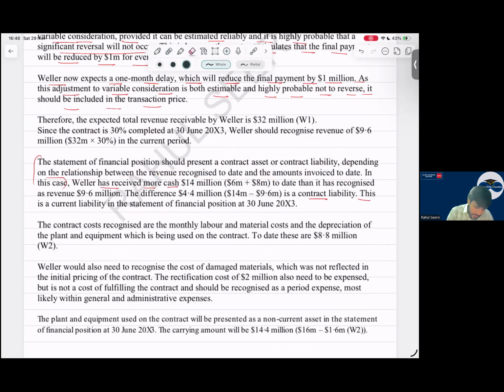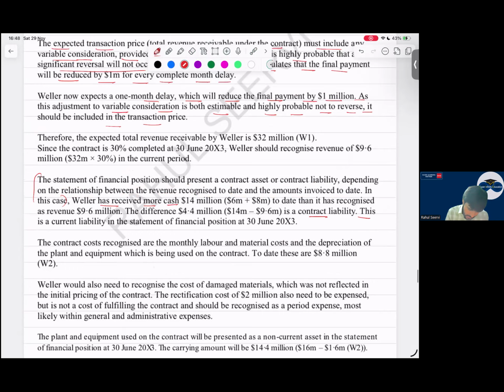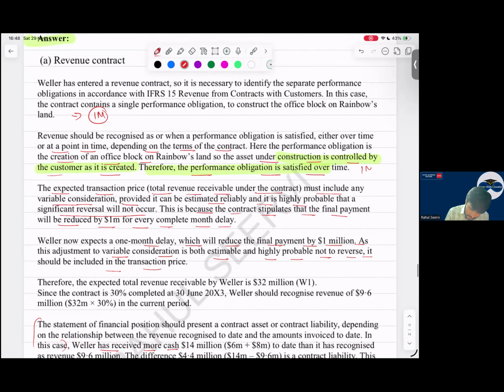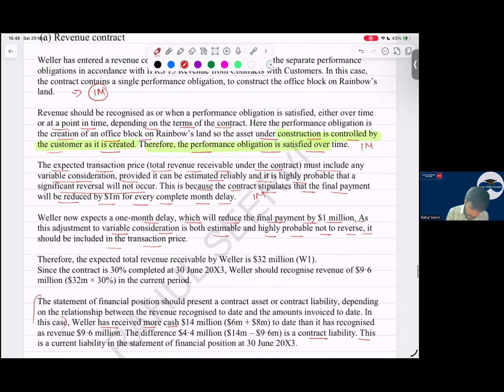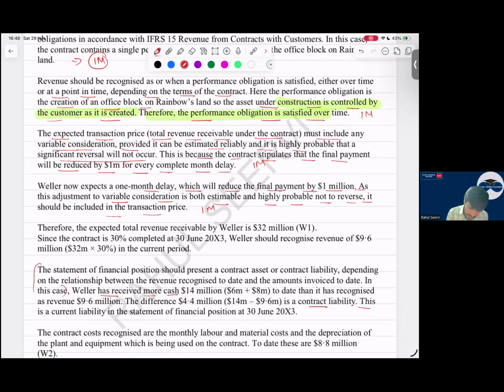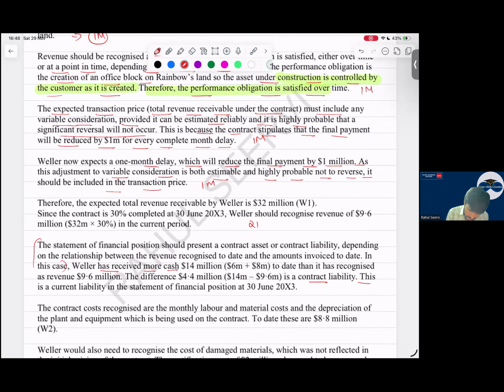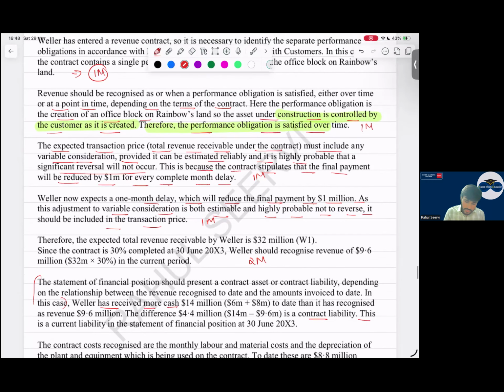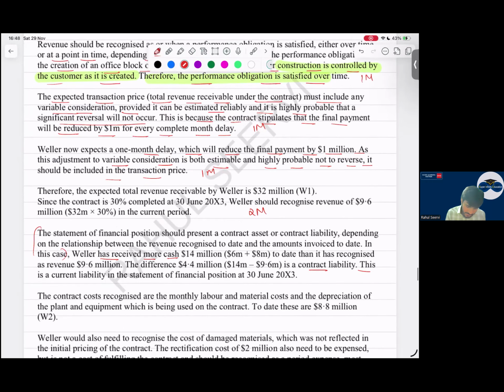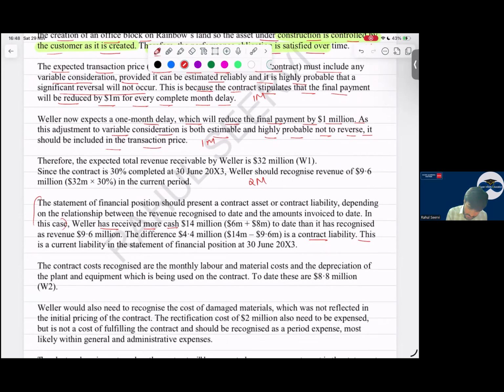Mention this. See now, how many marks done? Sir, 1 mark. This is 1 mark. This is 1 mark. For variable consideration, technical 1 mark. So 1, 2, 3, 4 done. Then this is 2 marks, including the calculation. 1, 2, 3, 4, 5, 6 marks done. Then this is 1 mark. This is also 1 mark. 7, 8, 9 marks done here. Till here we have easily scored 9 marks. This calculation also carries 1 mark. Yes, sir, 9 marks done.